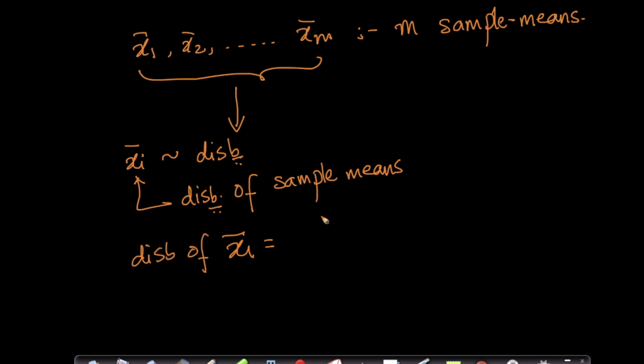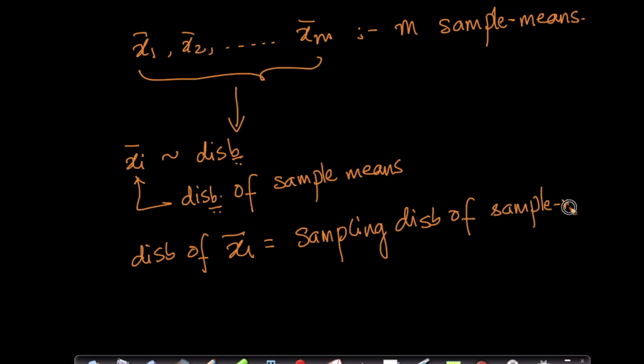The distribution of xi bar is called the sampling distribution of sample means. Remember, this is a big tongue twister and also a brain twister. I don't know if that word is familiar to you, or if I just made it up. It basically is very confusing. Remember the parts of it.